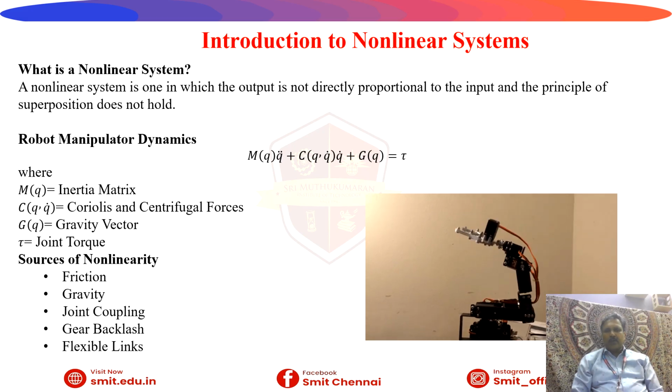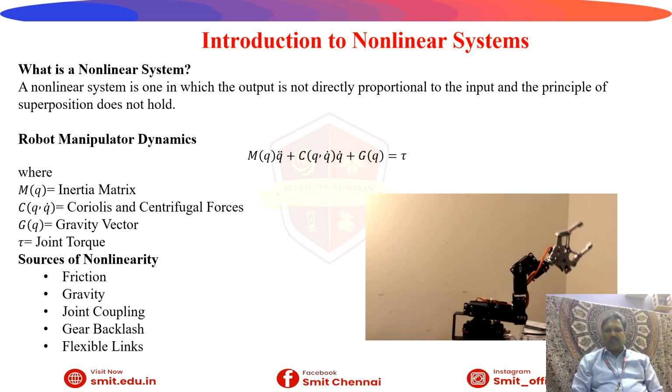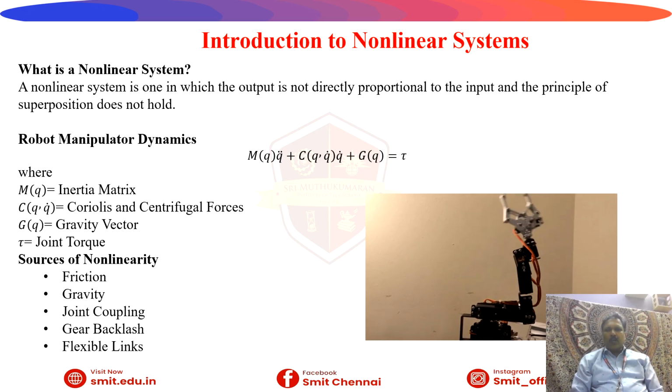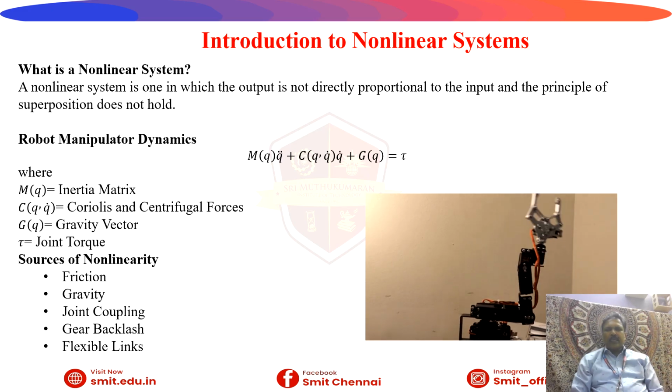So what is the expression? M of q, q double dot, where double dot means differentiation with respect to time twice, plus C of q, q dot, plus g of q, equal to tau. Tau is nothing but the joint torque. M of q is the inertia matrix. Then C represents Coriolis and centrifugal forces. G of q is the gravity vector and tau is the joint torque. Sources of non-linearity: friction, gravity, joint coupling, gear backlash, flexible links.